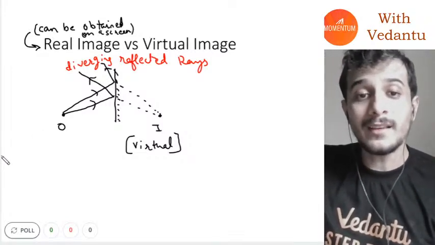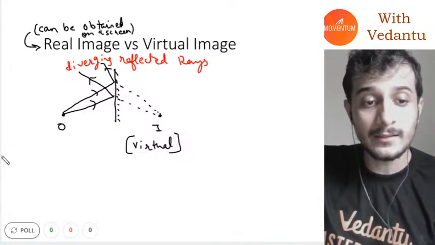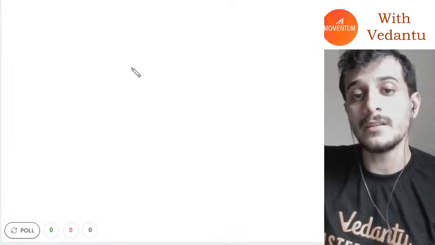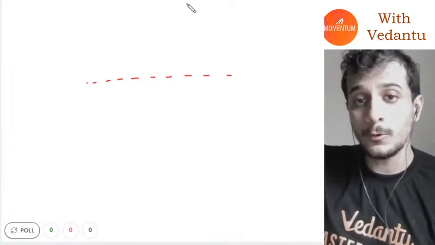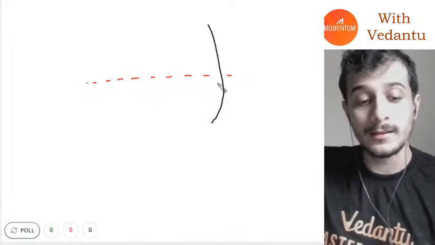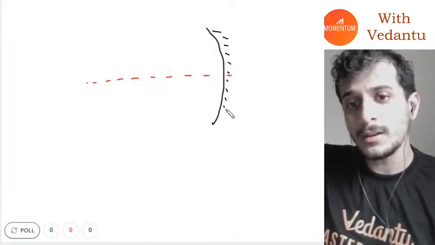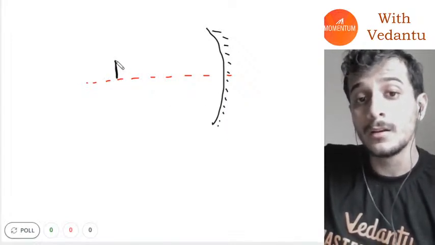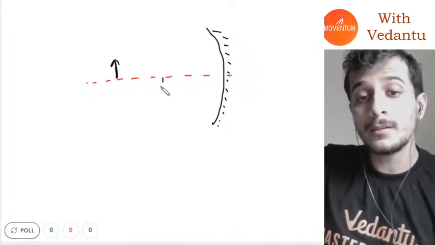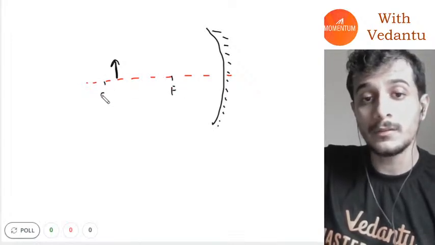Now what exactly will be a real image in that case, guys? A real image everybody has seen first in class 10th. I hope you have studied this in class 10th. There is a kind of a mirror that we are going to study later. What type of a mirror is this called? This is called a concave mirror. Let's say this is the focus, this is the center of curvature.